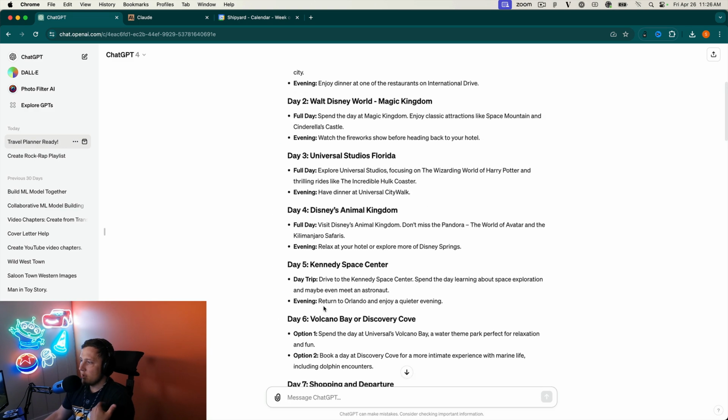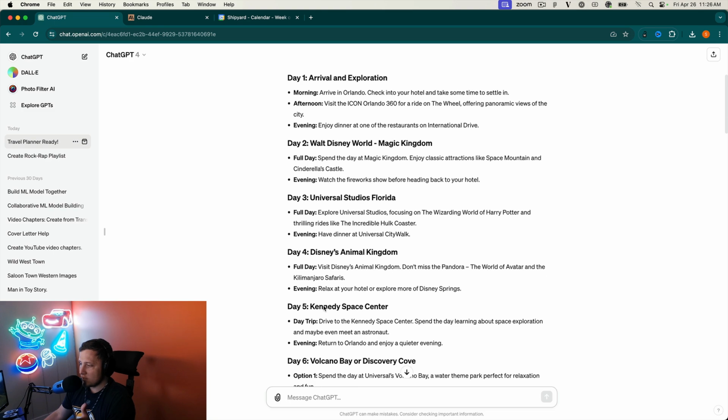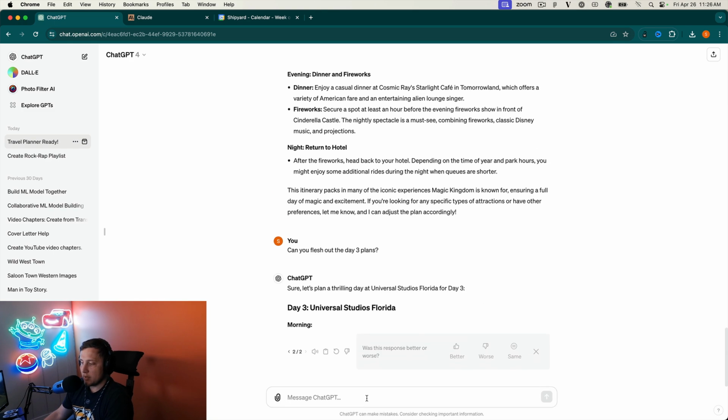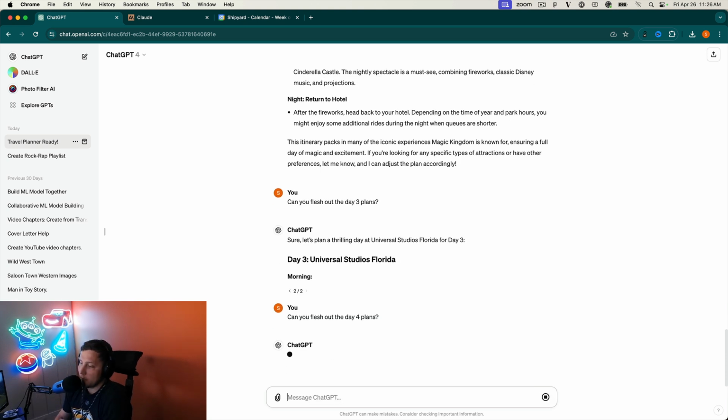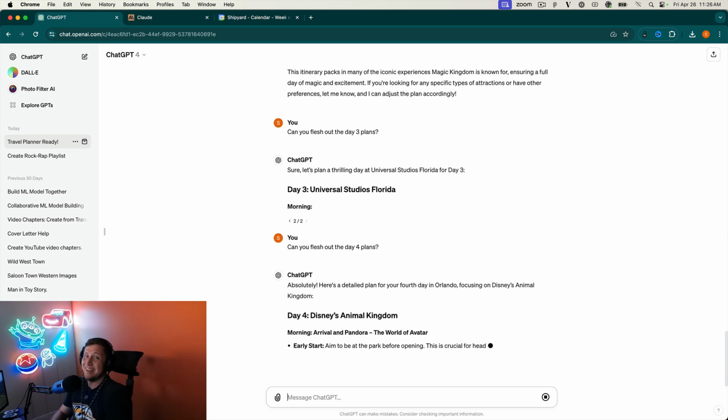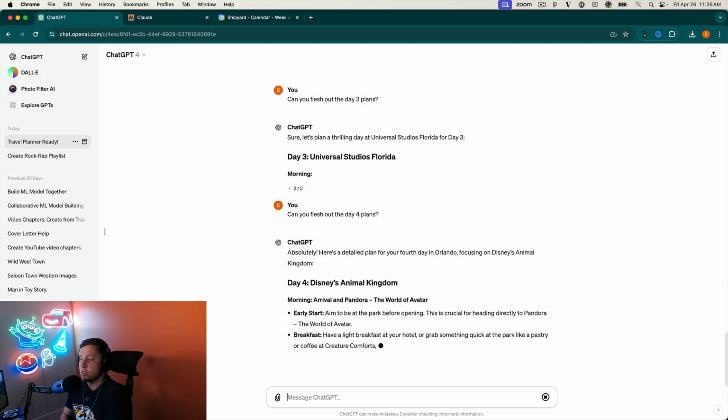Okay, so if we go back to our plan, remember we had day 1, day 2, day 3, and day 4. So I'm going to stop at day 4. I'm going to give it a day 4 and let it plan Animal Kingdom, and then we're going to go on to Claude, just because I don't think it's worth going through all the days. It's done a pretty good job. So let's do day 4 here. So this will be Animal Kingdom. So things that we should be expecting are Avatar, Dinosaur, Everest, things like that.